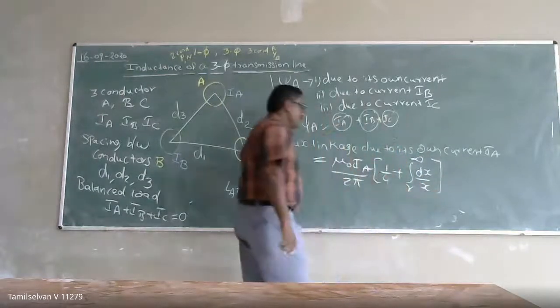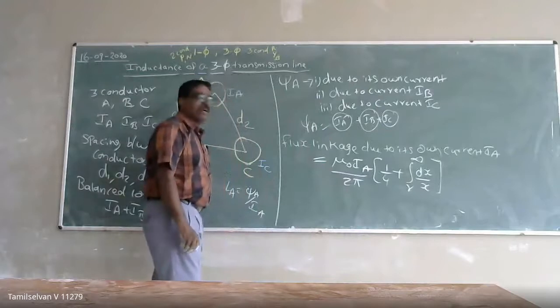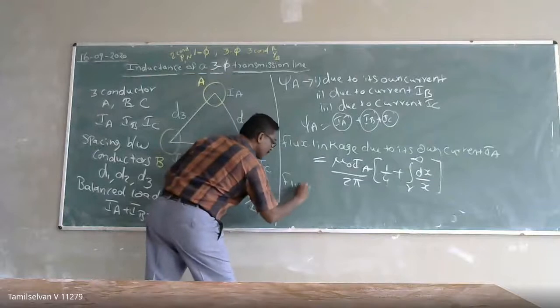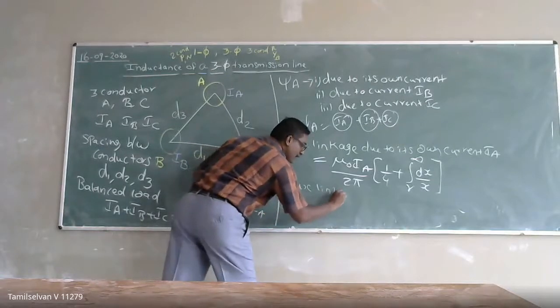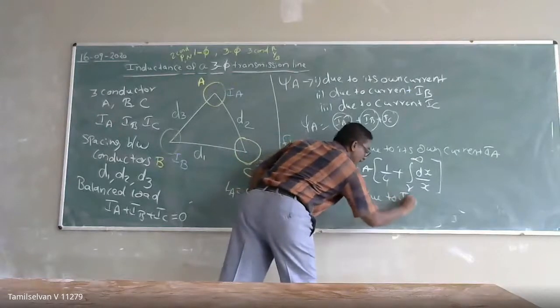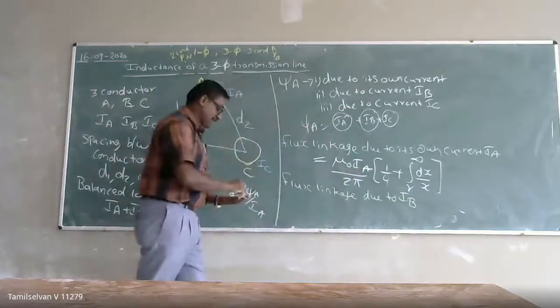So this is what happens due to its own current. Then, what about the flux linkage due to IB current?